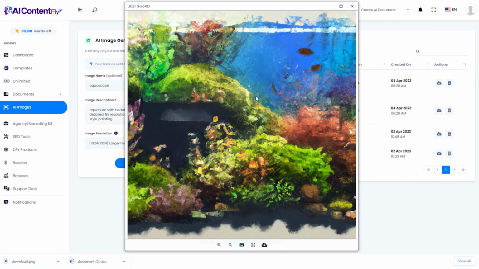And here's the one it came up with for me now. That's a really pretty picture. I really like those colors and sort of the abstract fish in the background. We can go ahead and download that one as well.